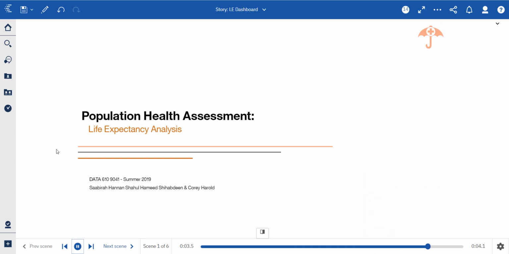Today I will be walking you through an analysis of life expectancy data. Both Saabirah and I worked on this analysis together, and we're looking forward to sharing it with you. So first off, we just have a quick slide to introduce the topic of discussion, which is, of course, an analysis of life expectancy data.